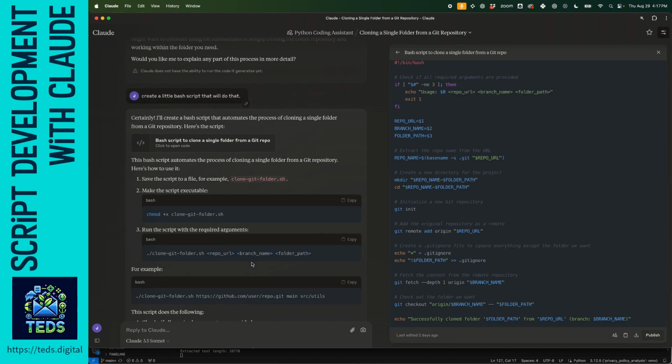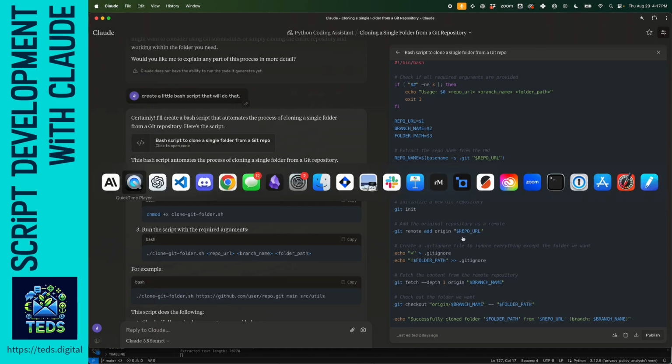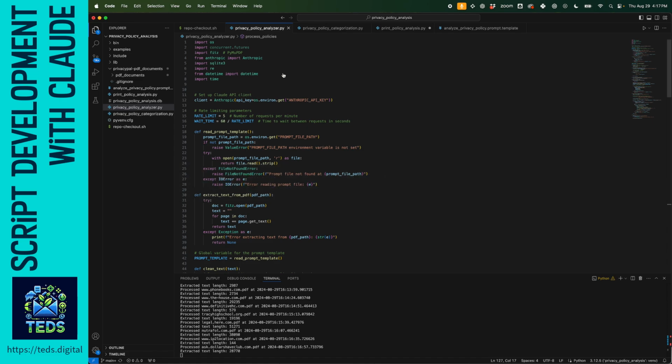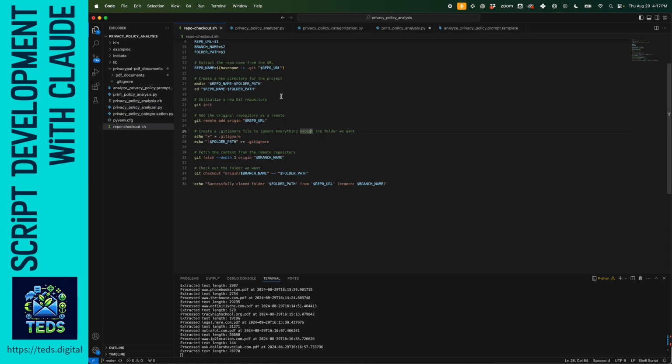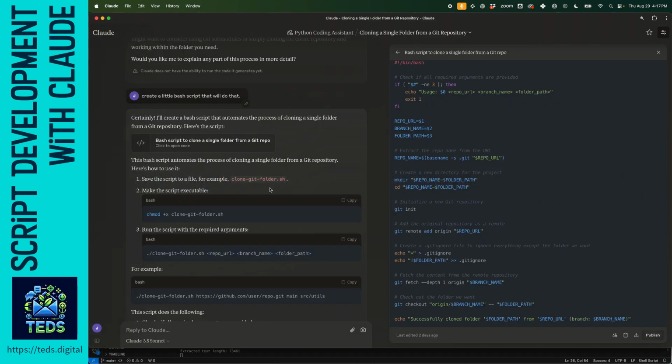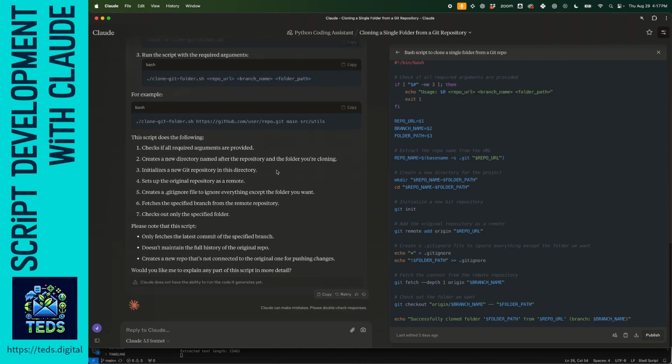So the next piece of this was I began copying and pasting these files from here into Visual Studio Code. So here was the repo checkout script. I ran it. It worked just fine. I ended up with the files that I wanted in the way that I wanted them, and then that's it for this thread.